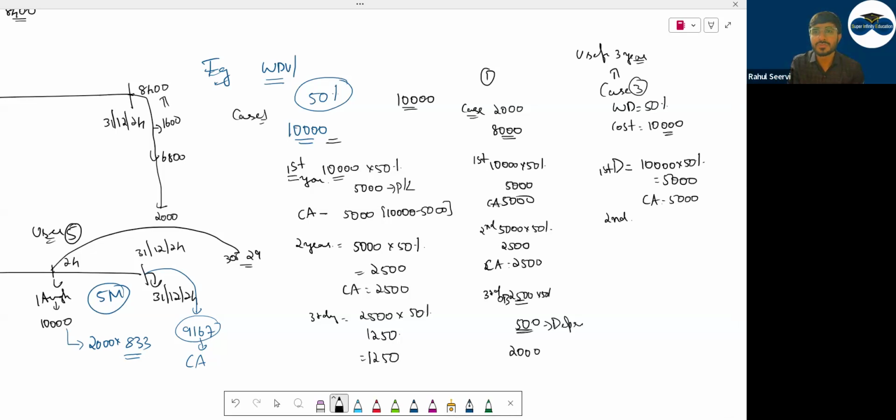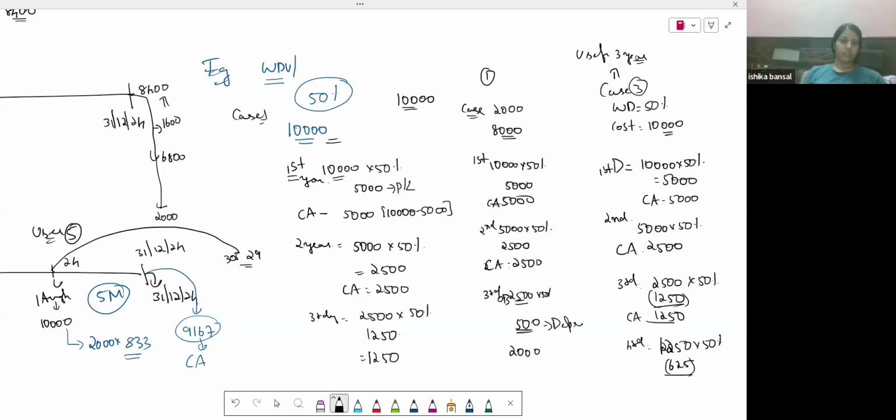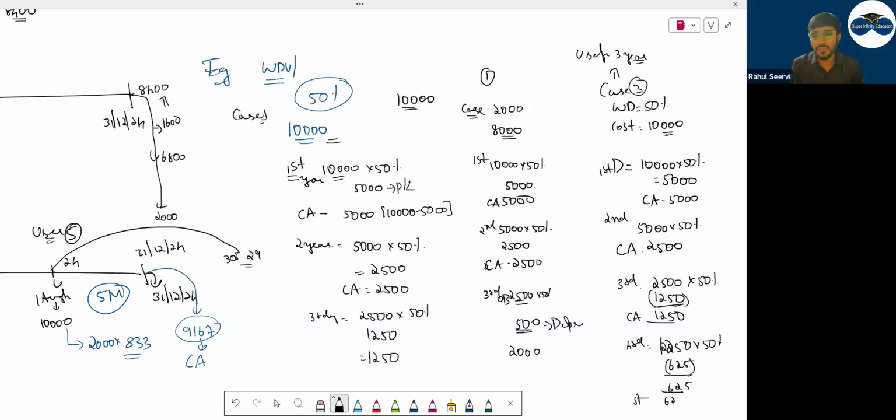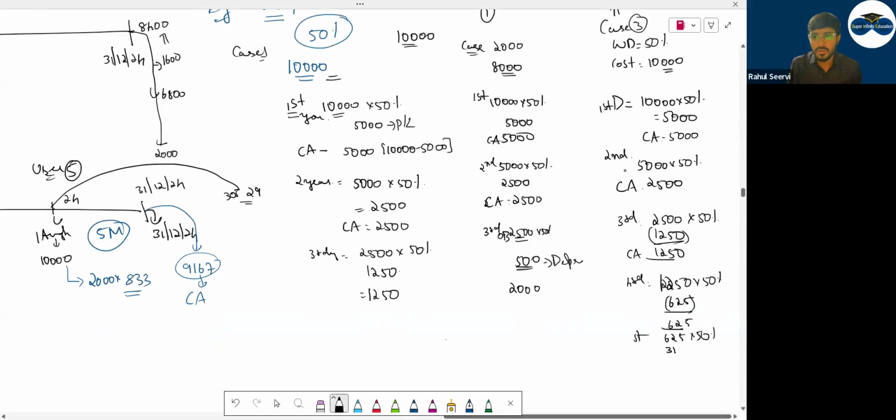Second year. Carrying amount is what? 5,000 into 50%, 2,500 depreciation. 2,500 is the carrying amount. Then third year, 2,500 into 50%, 1,250. What will the carrying amount be? 1,250. Fourth year, 1,250 into 50%. How much is this? 625. Next year, fifth year, 625 into 50%, 312.5. How much will it come to, this 312? It will keep going on like this until it reaches zero.